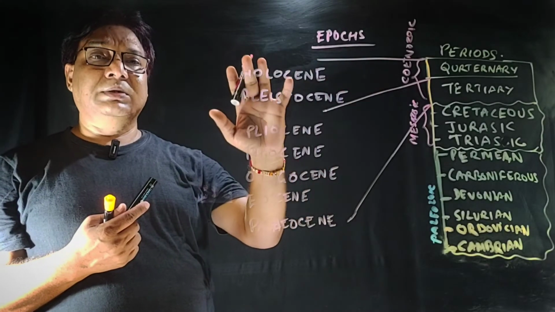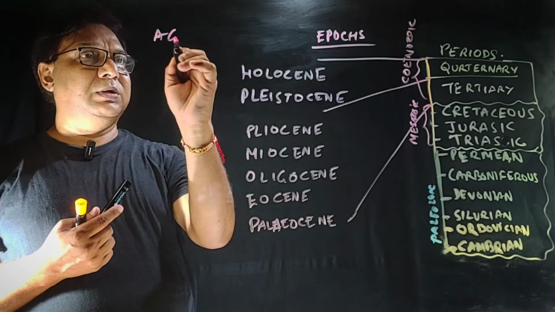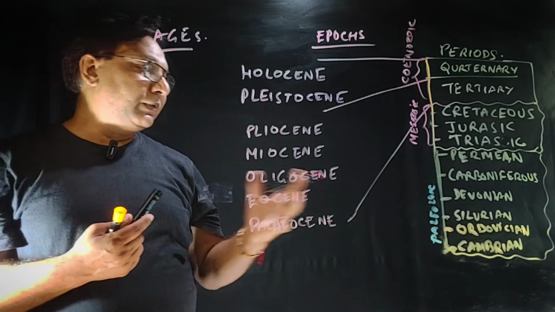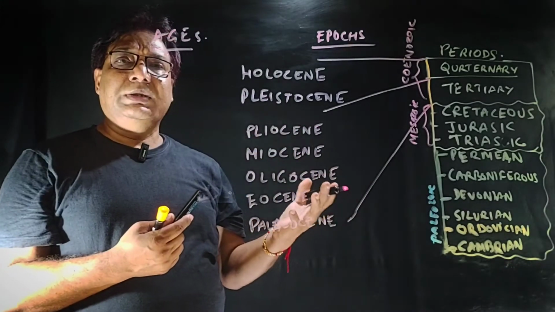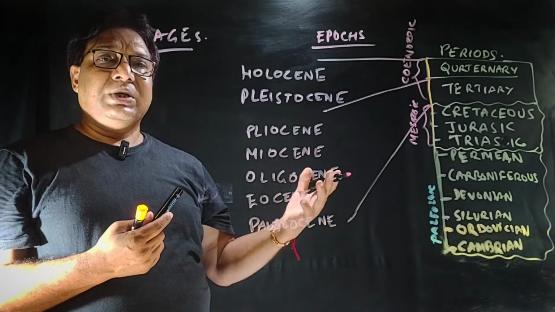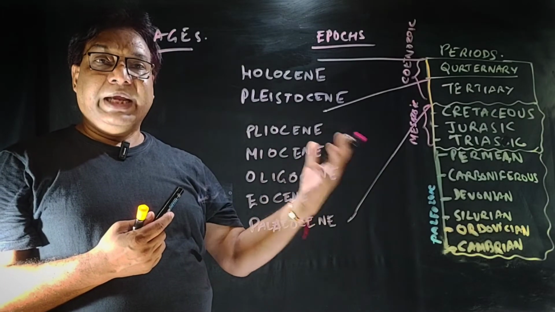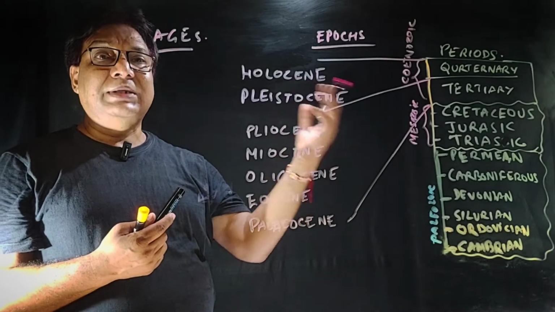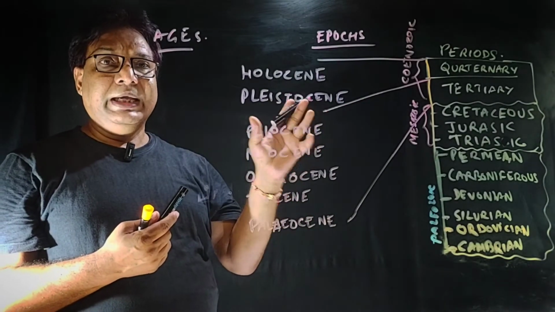And then epochs are divided into ages. Ages are basically the time. So if we say that the Earth originated 4.6 billion years ago, then the Hadean was from 4.6 to 4 billion years. That time is called the age.